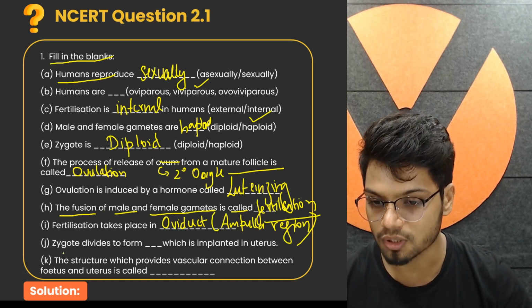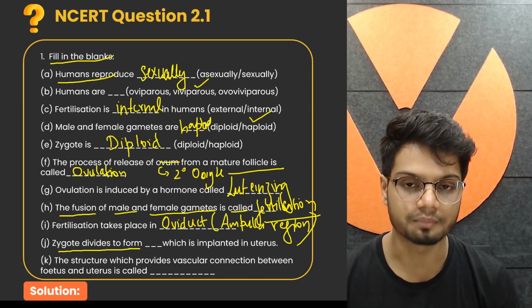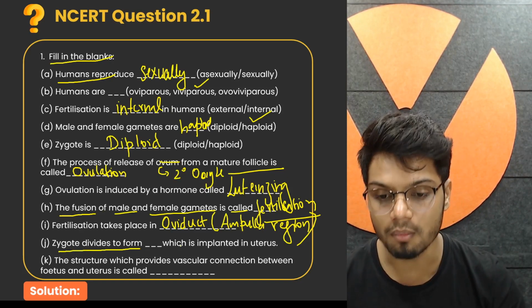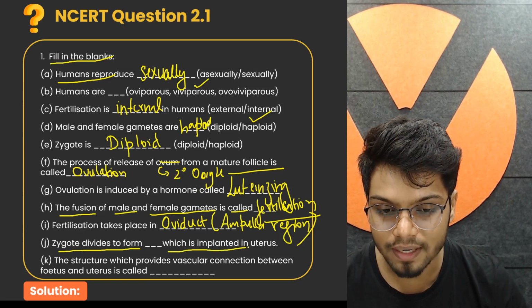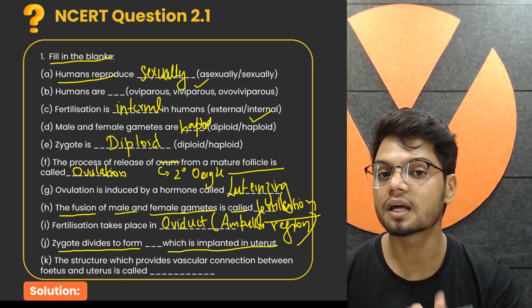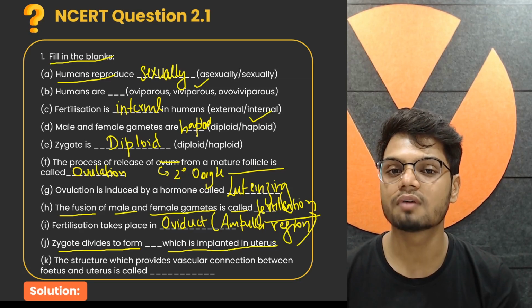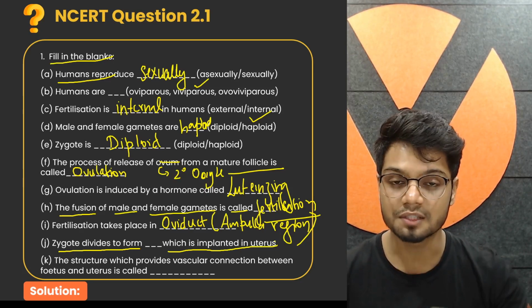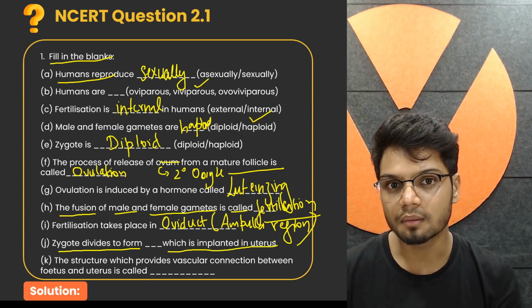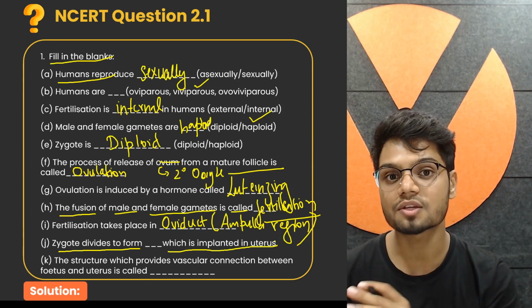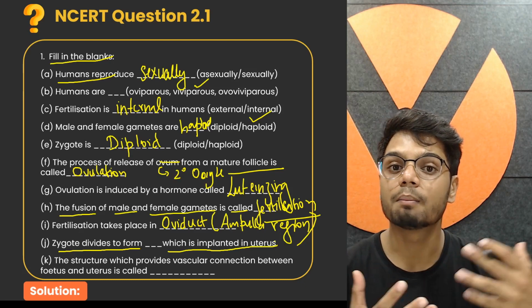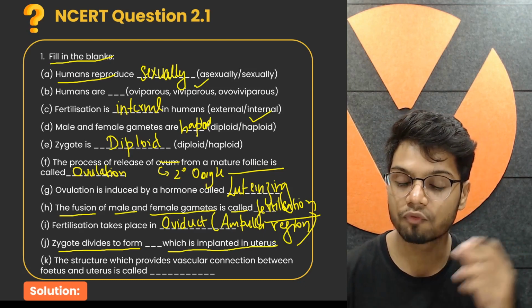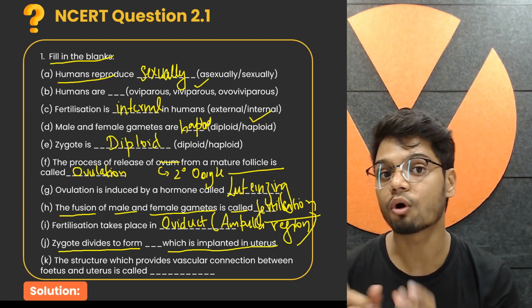Now let's look at the next question. Zygote divides to form dash which is implanted in the uterus. Now this is where confusion happens. When the zygote divides, there is an increase in cell number, that is more cleavage is happening. Initially we get blastomeres, and before the blastocyst we also get a morula.